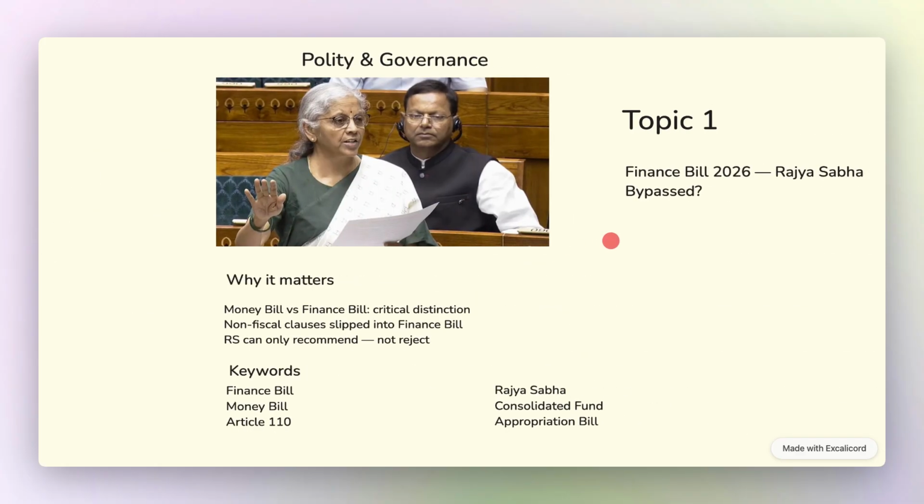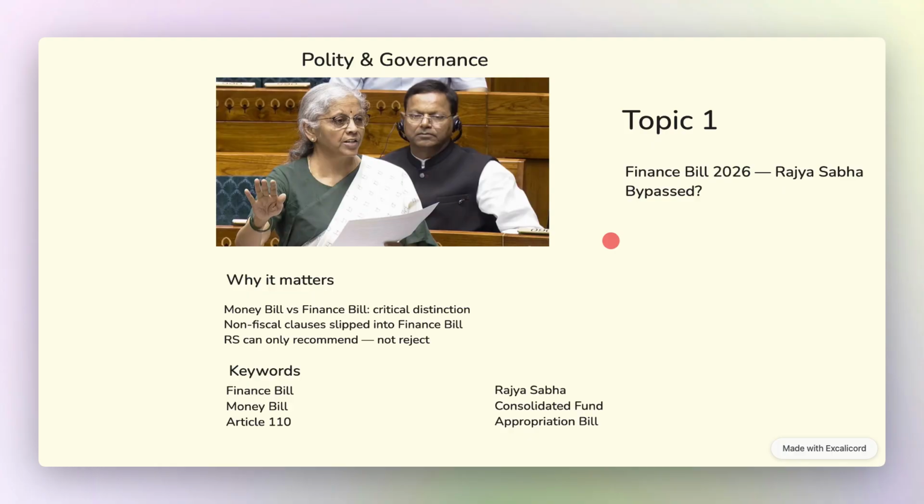So, first of all, we have the finance bill. Now, the Finance Bill 2026 has been introduced in the Parliament post budget. Now, opposition parties in the Rajya Sabha have raised objections, arguing that certain clauses in the finance bill go beyond tax matters, meaning they should not qualify as a money bill at all, and Rajya Sabha should have full amendment powers over them. Now, Article 110 of the Constitution defines a money bill very precisely.